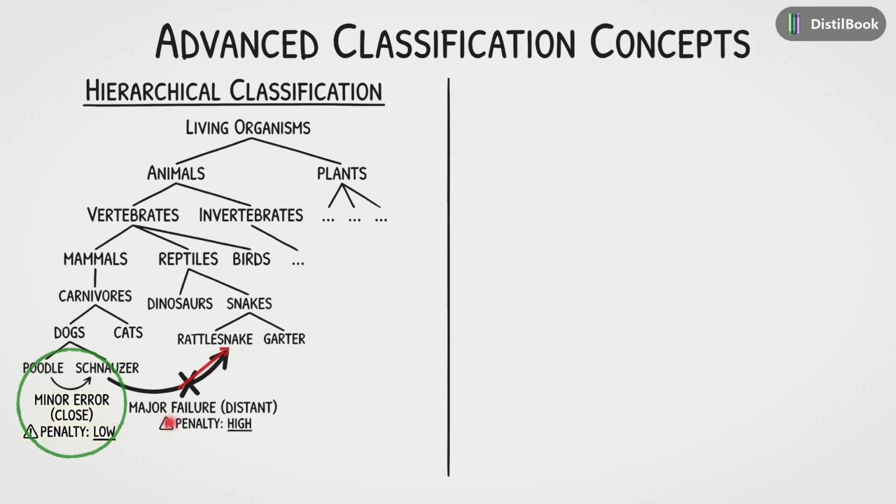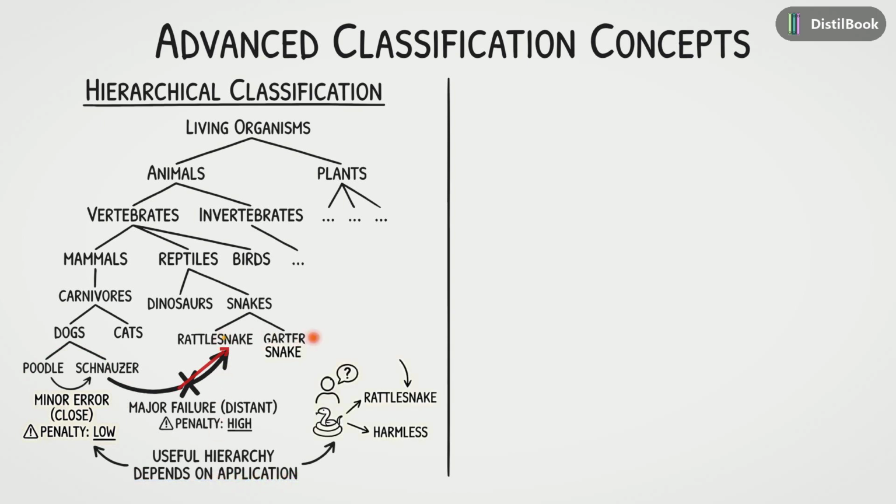But here is the catch. The useful hierarchy depends on the application. Biologically speaking, a rattlesnake and a garter snake are cousins on the evolutionary tree. But if you meet one in the wild, the cost of misclassification is enormous. Mistaking a venomous snake for a harmless one can be fatal. So your loss function needs to penalize these dangerous errors more heavily than biologically similar ones.